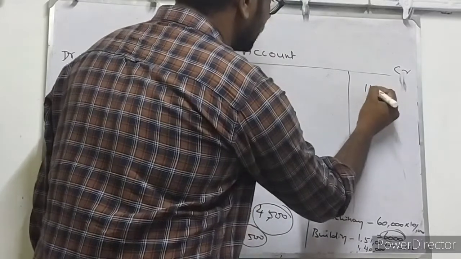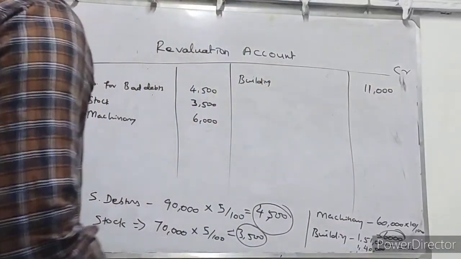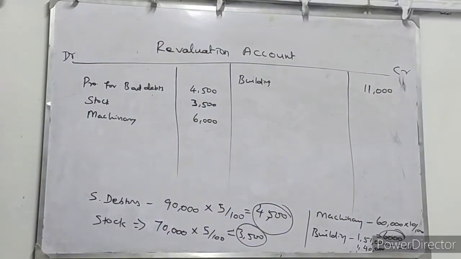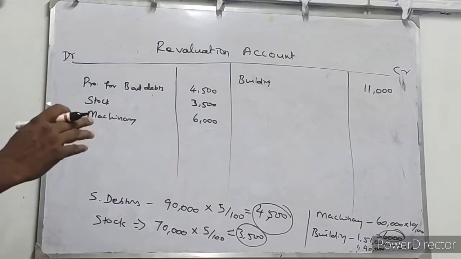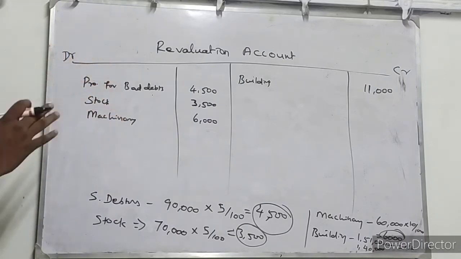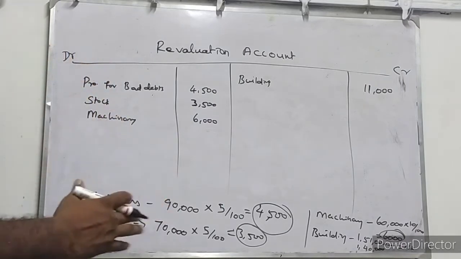Building is an asset. Asset is increased by 11,000. So we are writing it on the credit side of the revaluation account. Building 11,000. And the next one is goodwill of the firm valued at 1,50,000. 1/6 of the goodwill is settled by the gaining partners to the sacrificing outgoing partner.